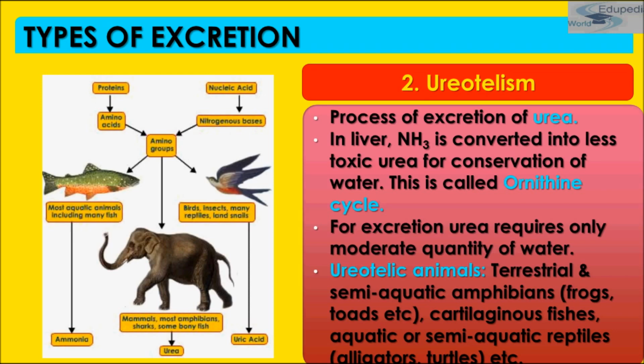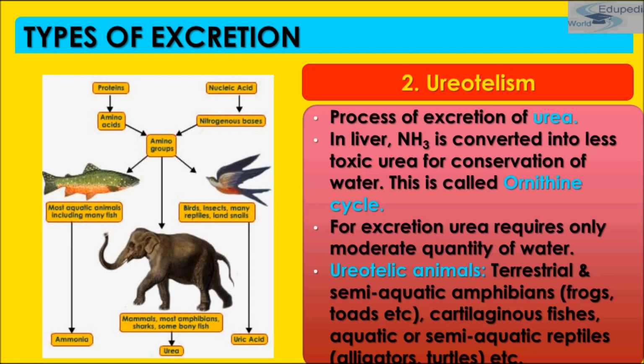Urea is moderately soluble and less toxic in nature, and hence it can be stored in the body for some time, and it is excreted in the form of urine. Some ureotelic animals may retain urea in the kidney matrix to maintain desired osmolarity.